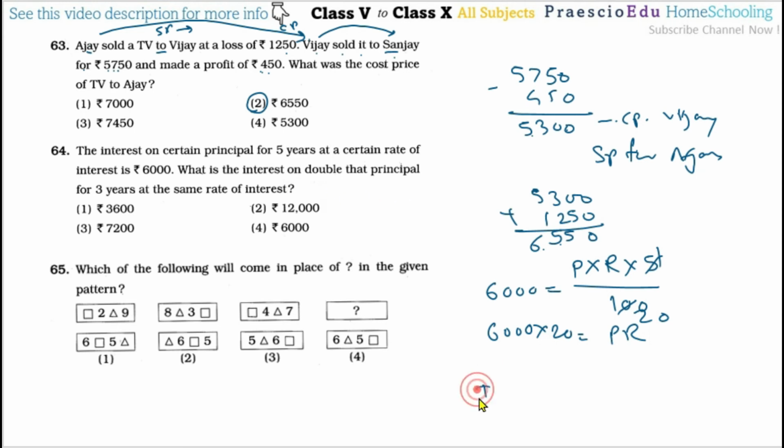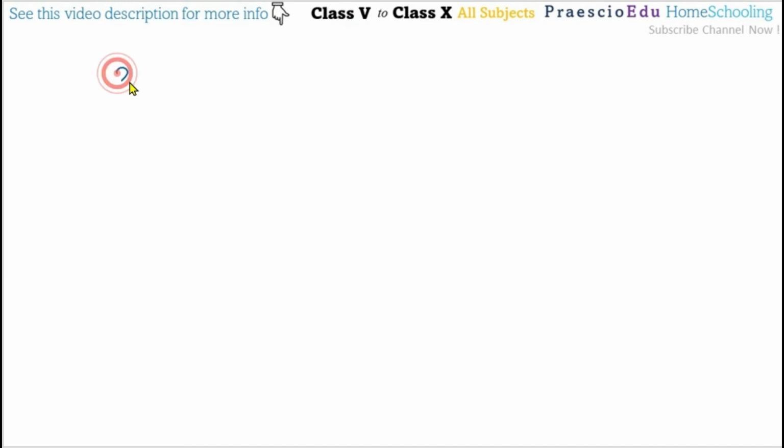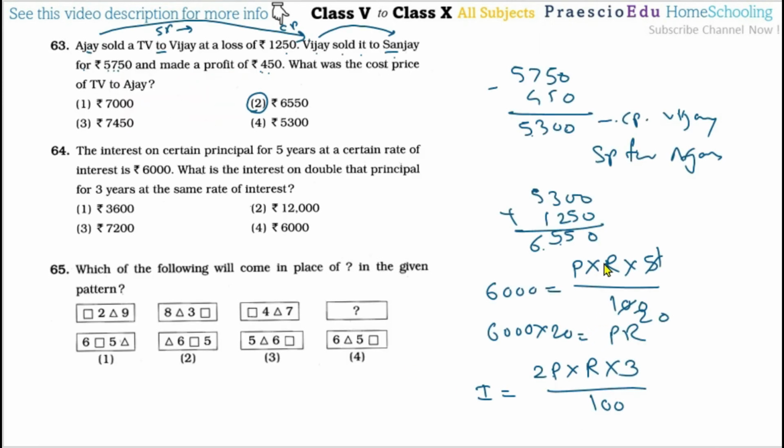Now what is the interest on double of that principal? We have to find the interest, so that is double the principal amount, meaning 2 times the principal amount, with the same rate of interest, R, multiplied by 3 years, divided by 100. Now this P multiplied by R we know: 2 multiplied by P multiplied by R multiplied by 3 divided by 100. PR, that is P multiplied by R, equals 6000 multiplied by 20.